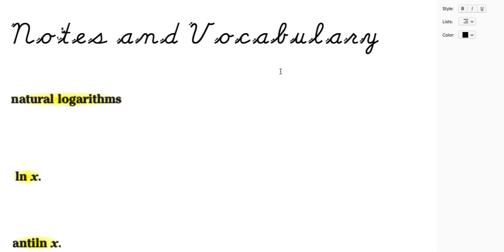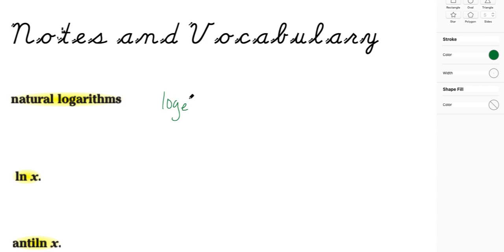All right, so our notes and vocabulary include this concept called natural logarithms. Basically, a natural logarithm is a logarithm that has base e as its base. So what it looks like is log base e of some number, let's say of x, is equal to y. So this would be a function that is the natural logarithm. But we don't ever see this written in that way. We generally write it like this. So when you see ln x, that really means log base e of x.